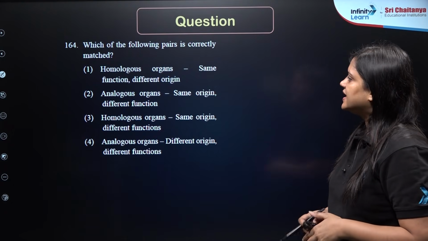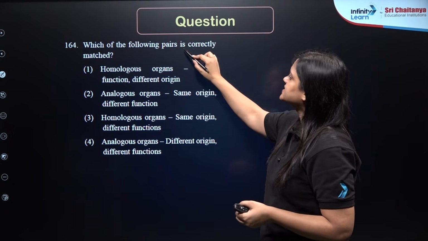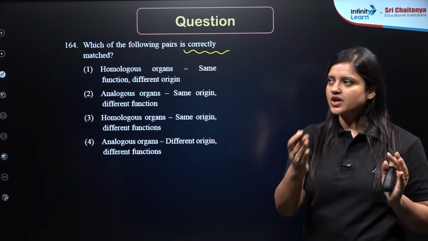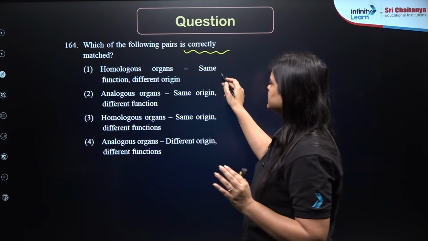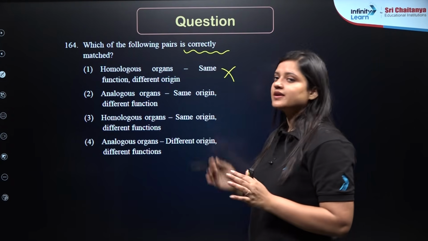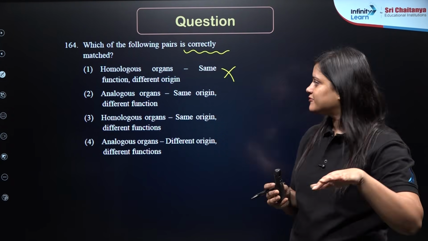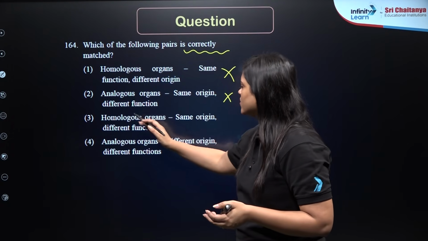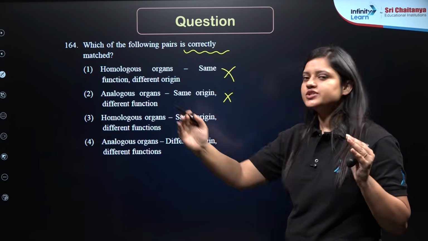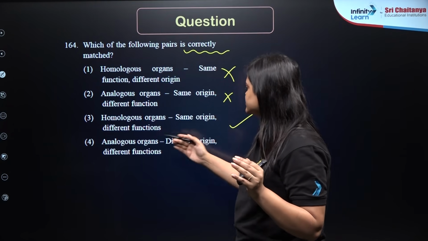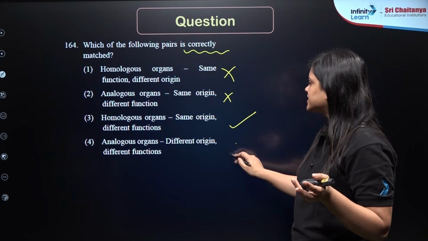Yes. Next, which of the following pairs is correctly matched? Homologous organs, same structure, different function. So here they are writing same function, which is wrong. Analogous organ, different structure, same function. So they are saying same origin, which is wrong. Homologous organ, same origin, different function, absolutely true. Analogous organ, different origin, different function, not at all.